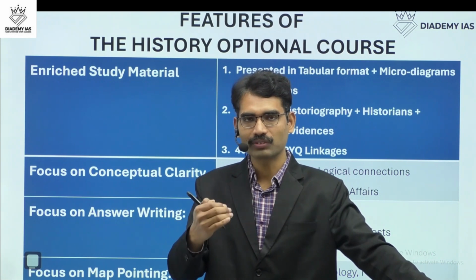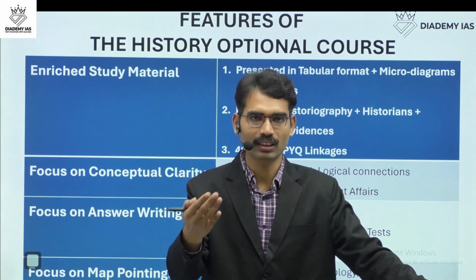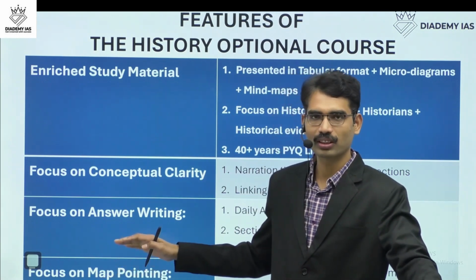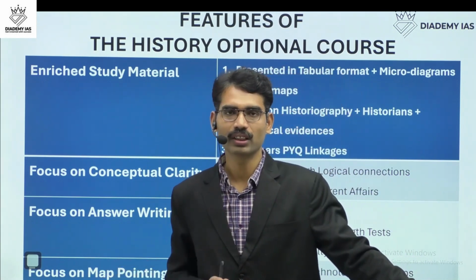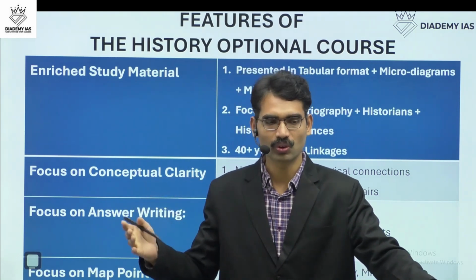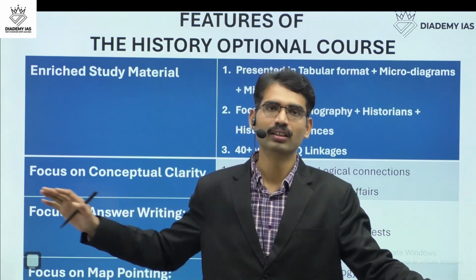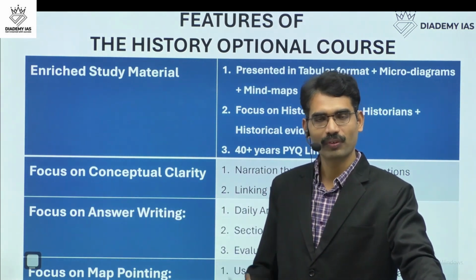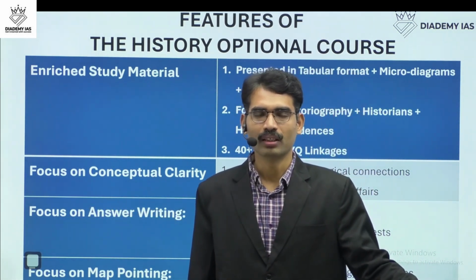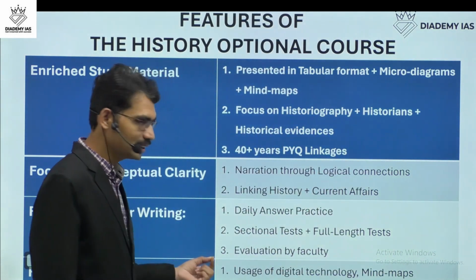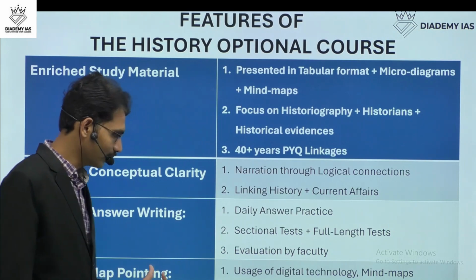And if you are lucky enough to get one or two extra, like up to 16, 17 sites, if you make it, it's very wonderful. And now you are going to get very high scores in history optional. Touching 300 is very much within the student's reach. A student can reach a 300 plus score when it comes to history optional. The part that makes you reach 300 is this map pointing.